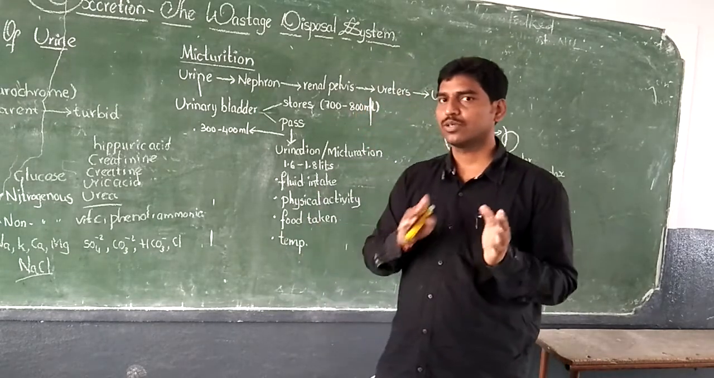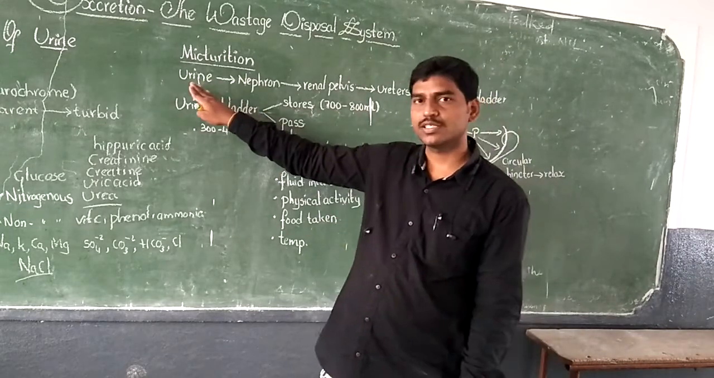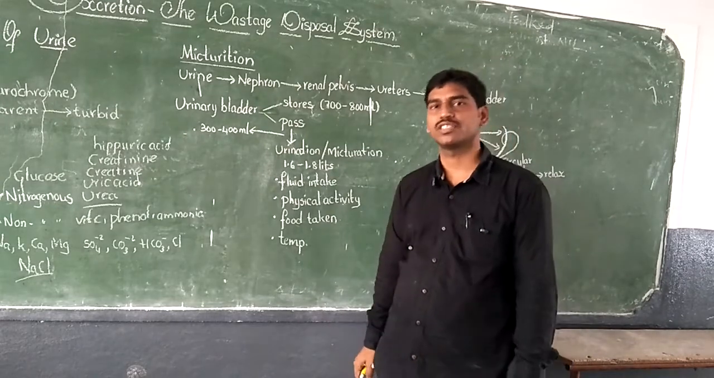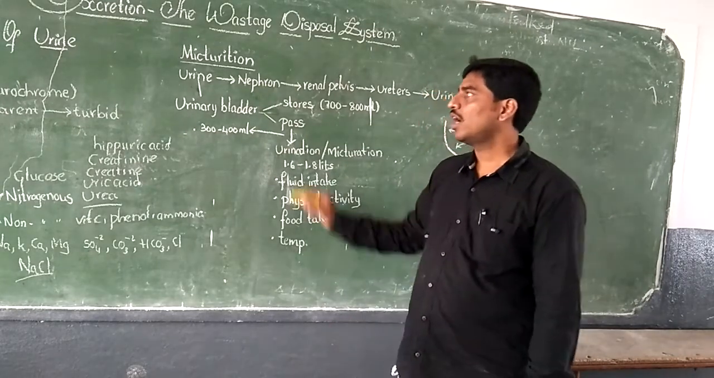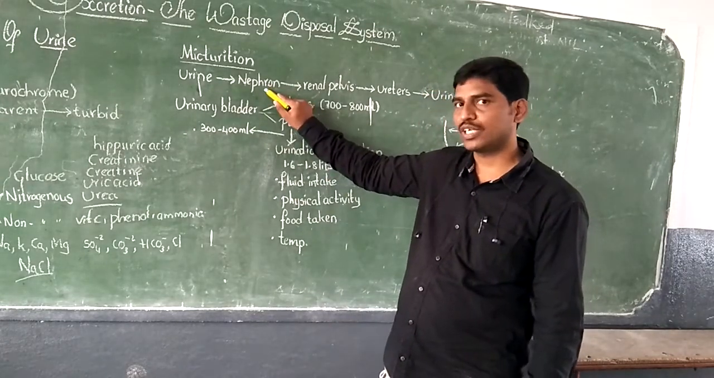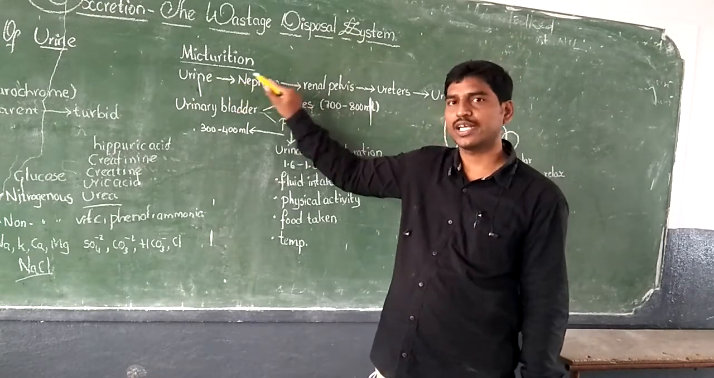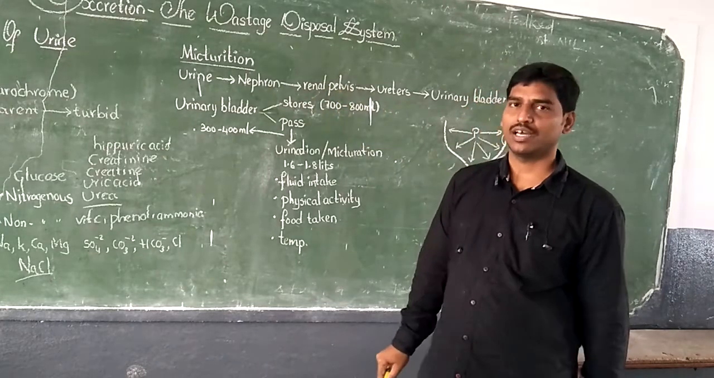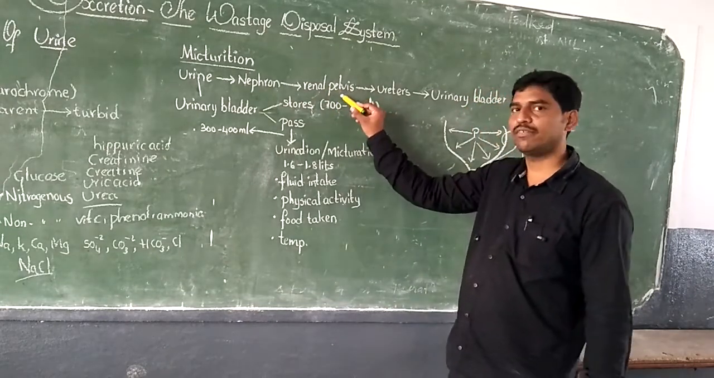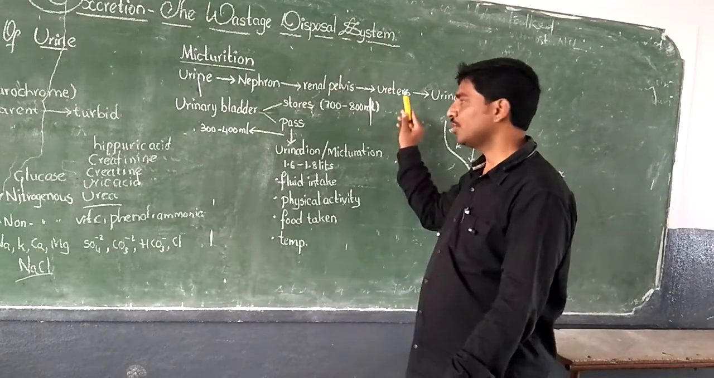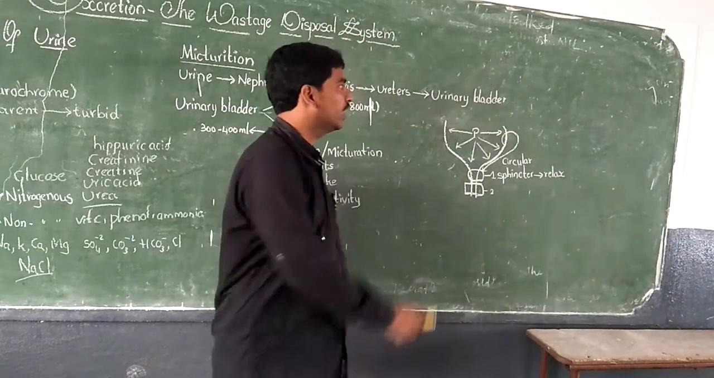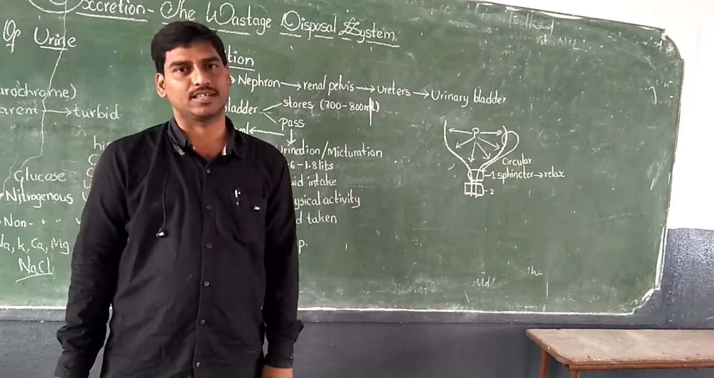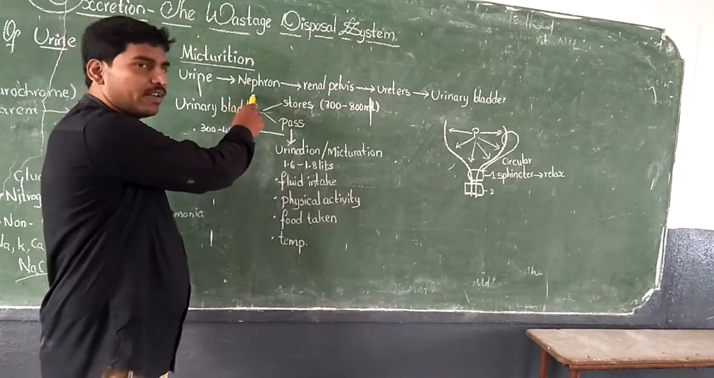So urine is formed because of the filtration process done by nephrons in the kidneys. Urine is also called nephric filtrate. This nephric filtrate will be released into the renal pelvis. From the renal pelvis, it is passed into the ureters. From the ureters, it is sent periodically into the urinary bladder.